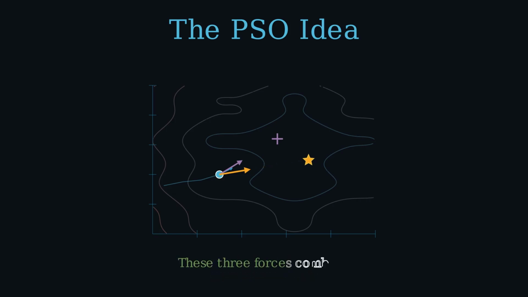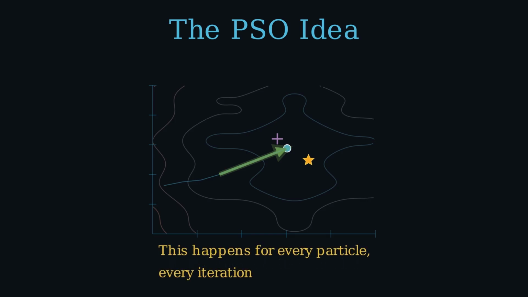These three forces don't fight each other. They add tip to tail: inertia, then cognitive, then social. The resultant is the new velocity vector. That green arrow is where this particle is headed next. The balance between these three forces is what makes PSO tick. Too much inertia and the swarm explores forever, but never commits. Too much social pull and everyone collapses on the first good spot, ignoring better options elsewhere.